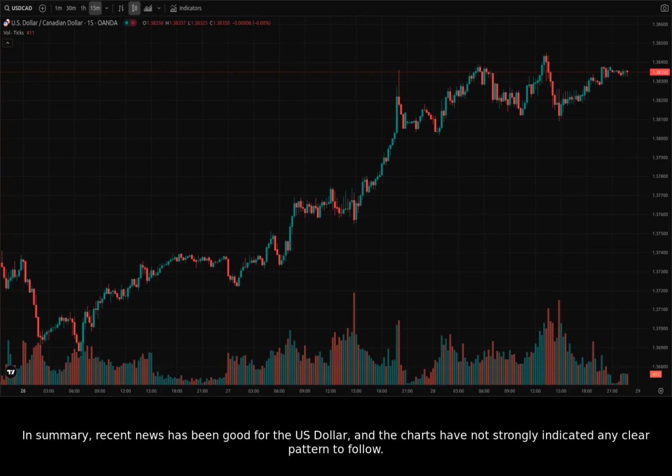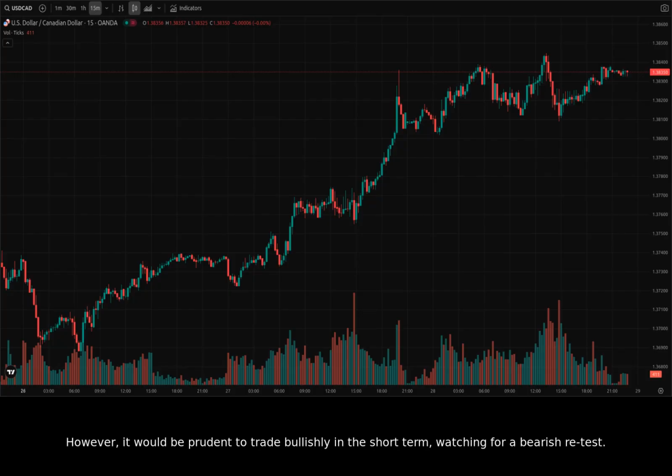In summary, recent news has been good for the US dollar, and the charts have not strongly indicated any clear pattern to follow. However, it would be prudent to trade bullishly in the short term, watching for a bearish retest. Important price levels to keep an eye on include recent highs on the 15-minute chart as resistance. Also, any significant drops on the 15-minute or 1-hour chart will become new support levels to watch.